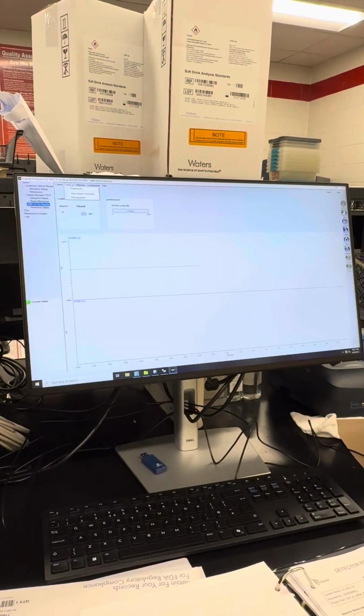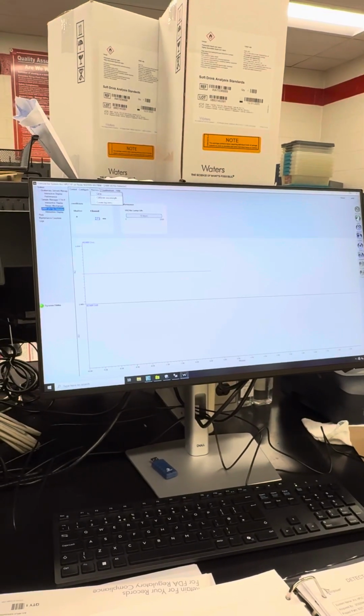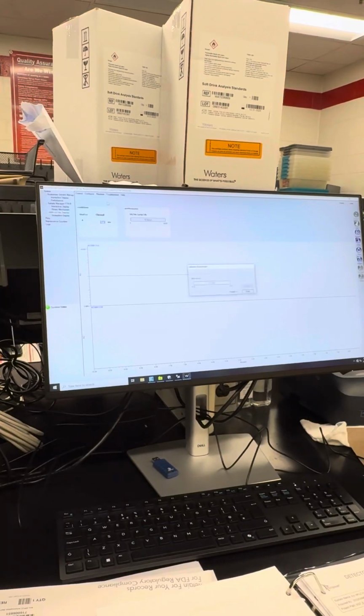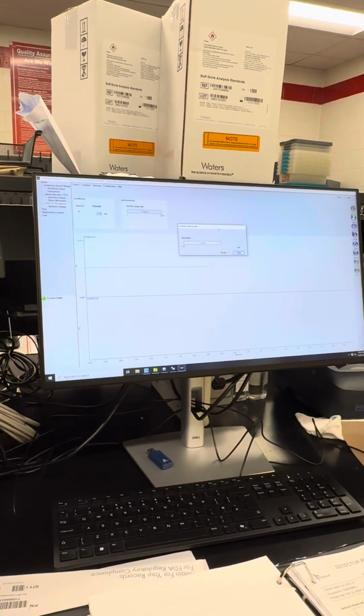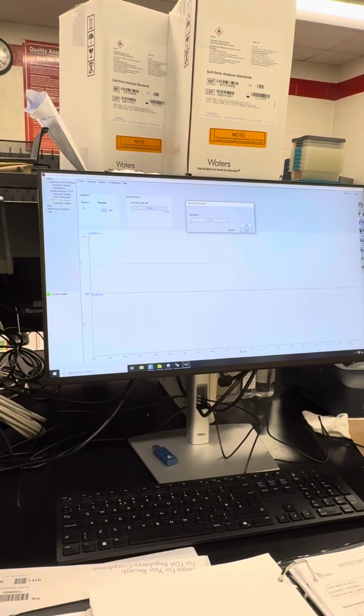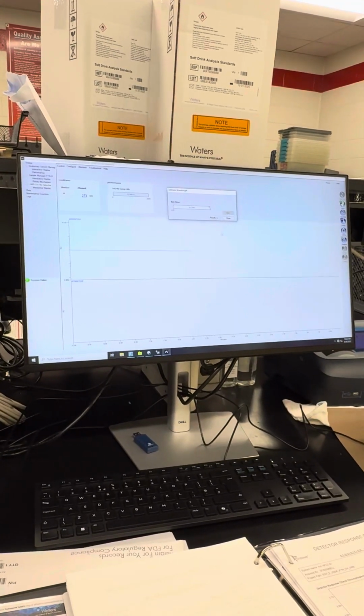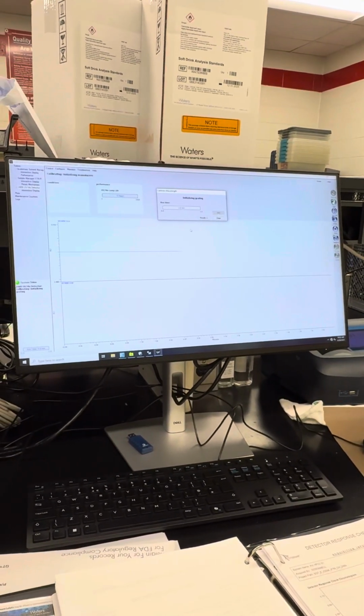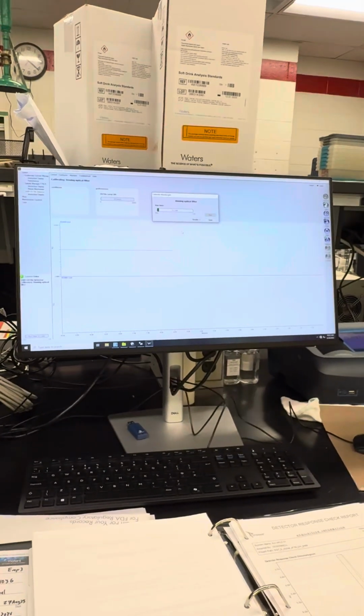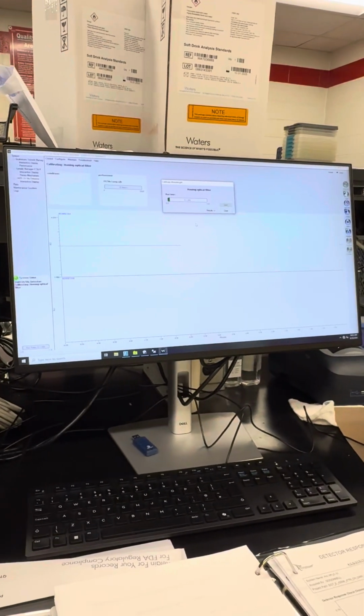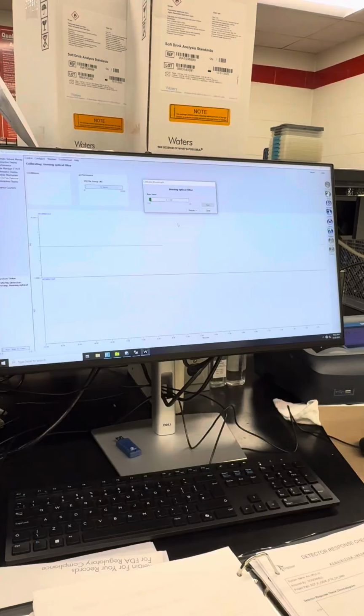So we'll go to calibrate wavelength. This is going to calibrate if you ever run into any issues that you think your lamp is having. You can calibrate your wavelength and start, and it'll auto test it and tell you if it passes or fails itself. So if it fails, it'll say, hey, this failed.